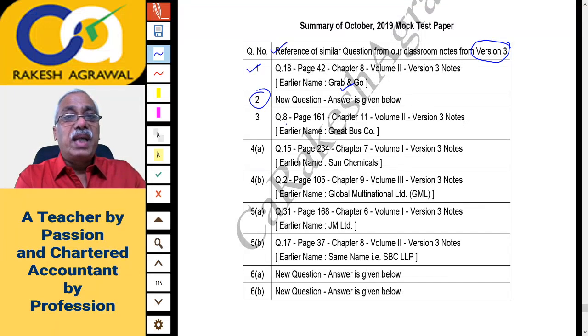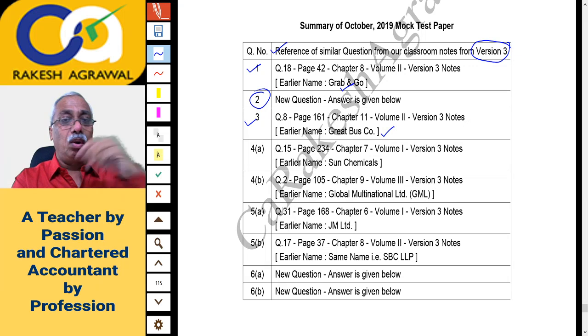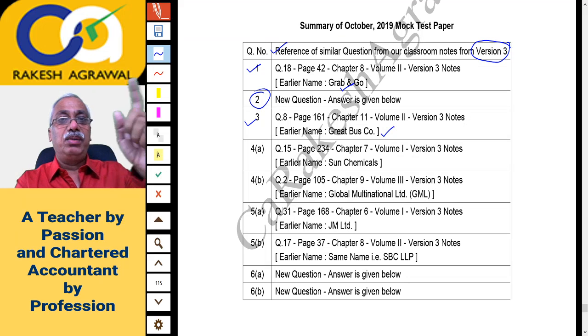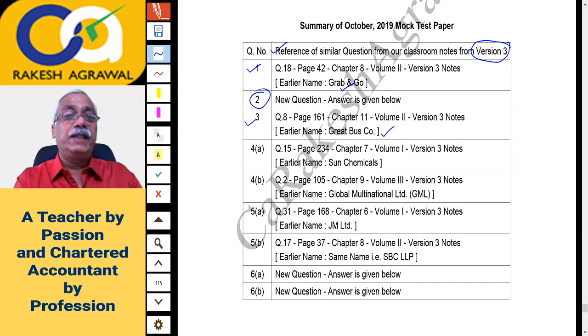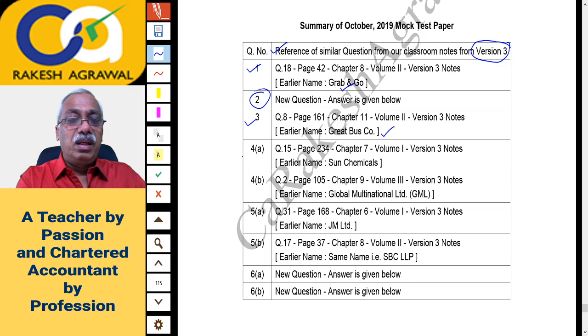Question 3 is exactly the same as question 8 from page 161 of chapter 11, volume 2, version 3 notes. Earlier name means the name in our notes was Great Bus Company. It is just for you to search if you want to, and the name in this mock test paper might be slightly different. I have not written that name because I have not printed that question altogether. But if you want to find the truth in my sentence, you can download the mock test paper from the Institute's website and compare it with our regular notes. You will find just a name change of the company. Similarly, question 4a, the earlier name is Sun Chemical, reference I have given, I am not reading.